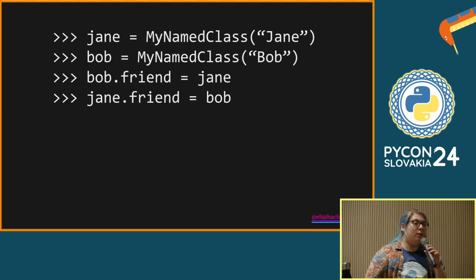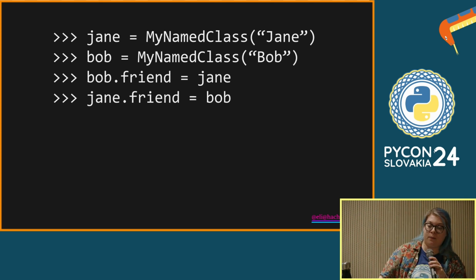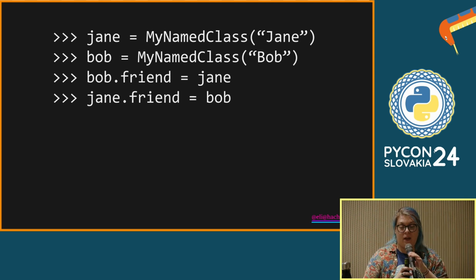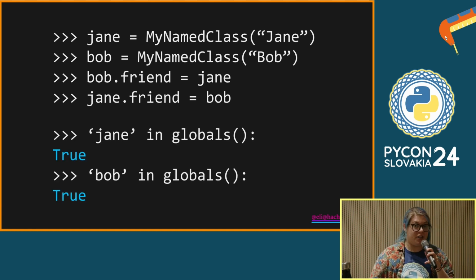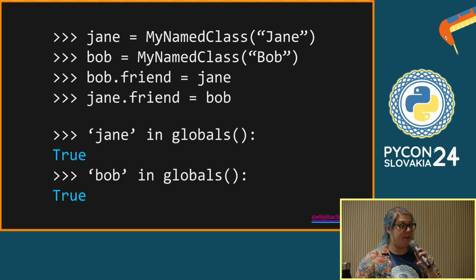So let's make 2 people, 2 instances of our named class. We've got Jane and we've got Bob. And these are just objects in Python, and we can arbitrarily give them attributes like friends. So let's make Jane and Bob be friends. And what we're doing here is we're making these 2 objects point at each other. And we can see that both Jane and Bob live in the namespace.